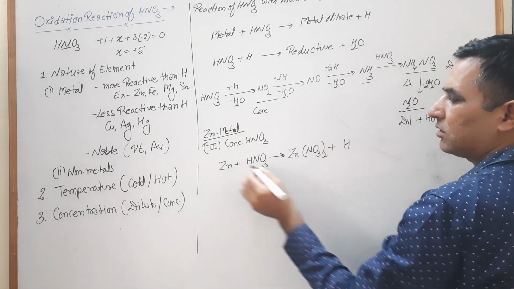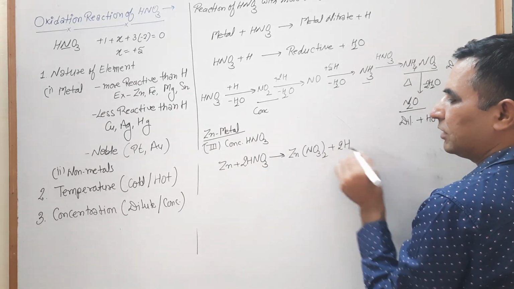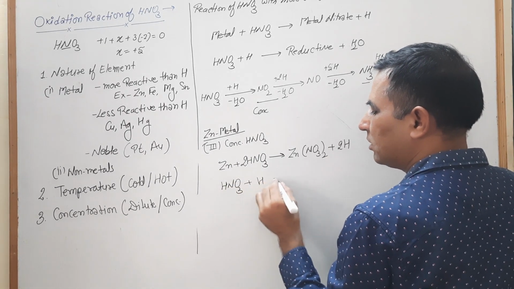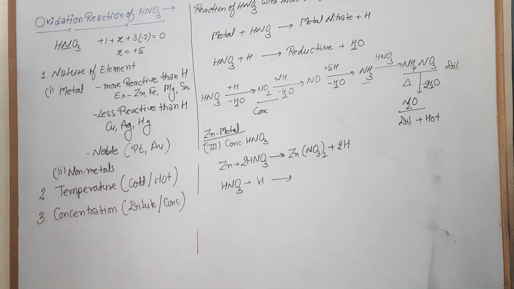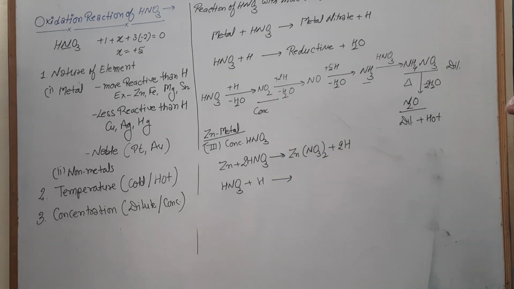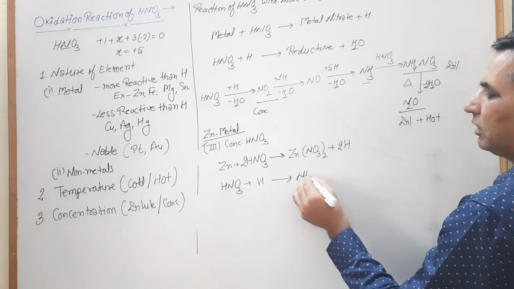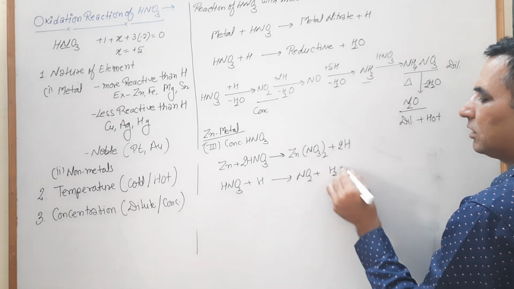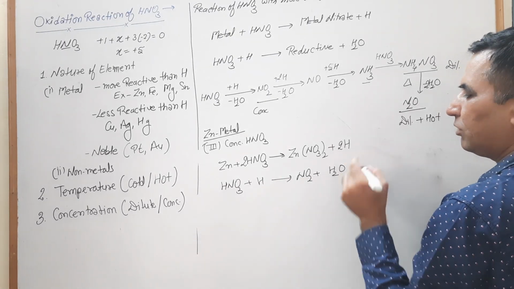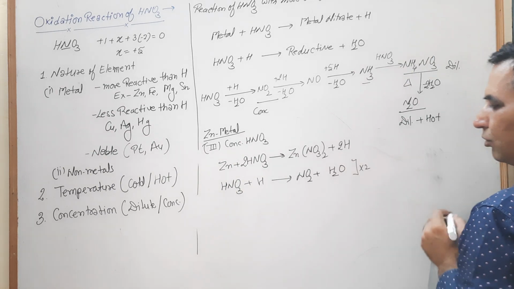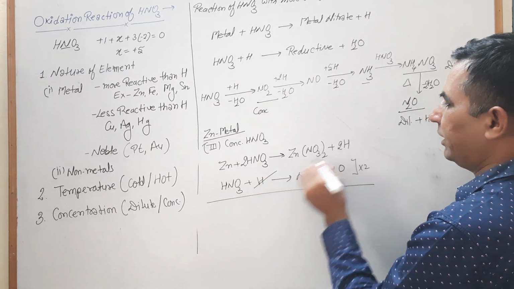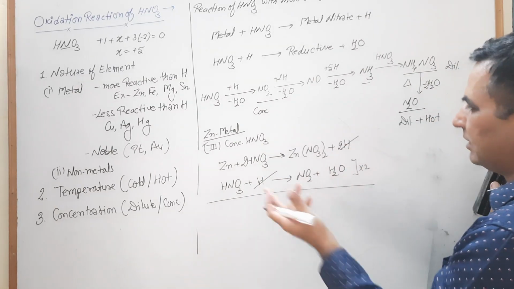We balance this one by 2, this one is a 2. Now your HNO3 reacts with H. I already told you in this equation, when your acid is conc, at that time the reducing product is only NO2. So we mention here only NO2 by using H2O. Now this one has only one hydrogen, here are two hydrogen. We multiply this equation by 2. During this multiplication, two hydrogen and two hydrogen are cancelled. Any other cancelable quantity is not there.